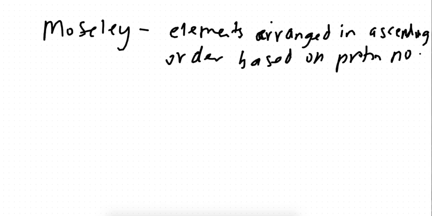Let's just do a quick recap of the 5 guys. Dobereiner did the law of triads. Newlands did the law of octaves. Lothar Meyer, graph of atomic volume versus atomic mass. Mendeleev arranged elements according to atomic mass. And the last one, Moseley, arranged elements in increasing order of proton number, and he is the father of the modern day periodic table. That's all you need to know about these guys.